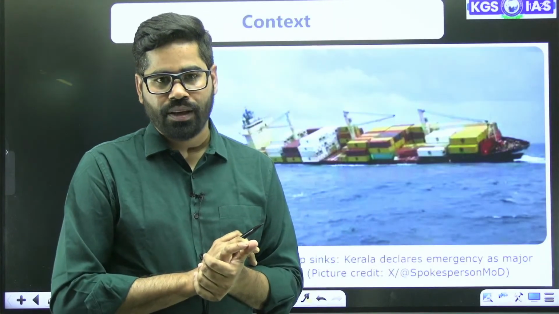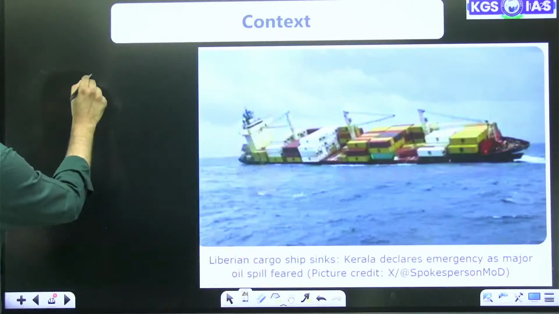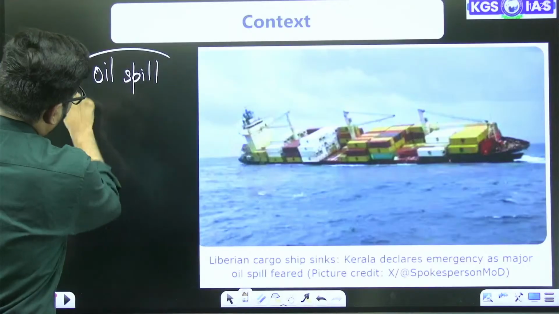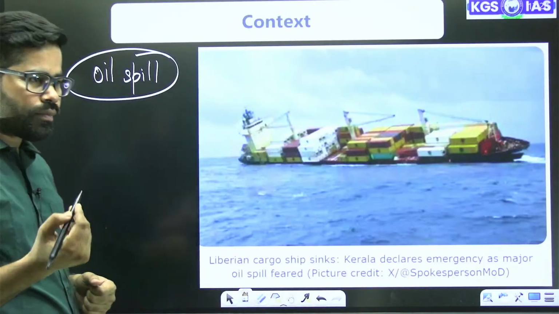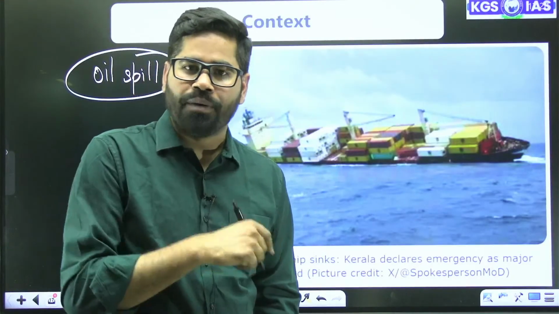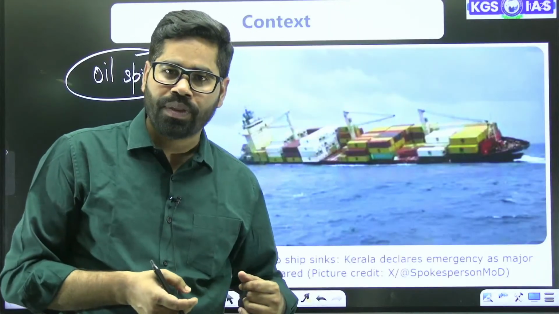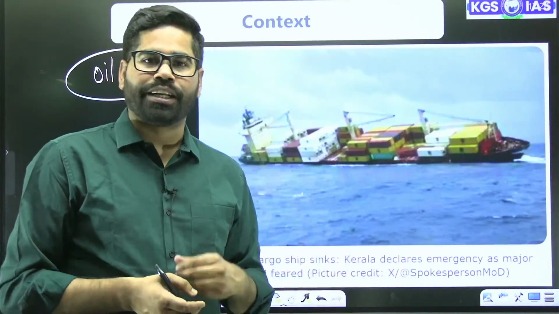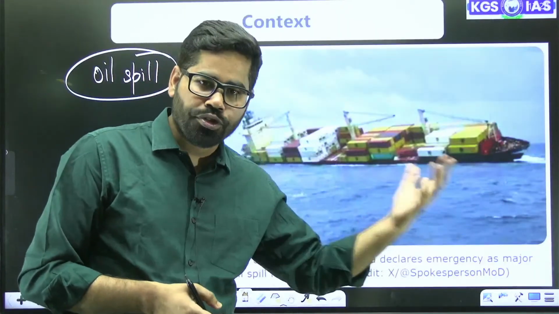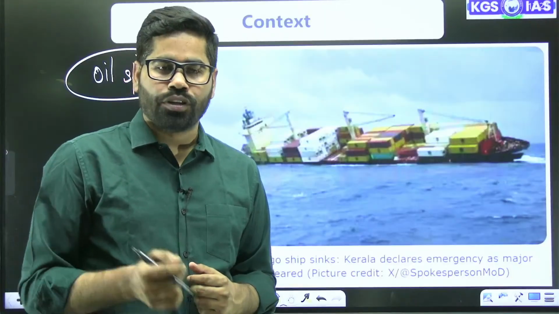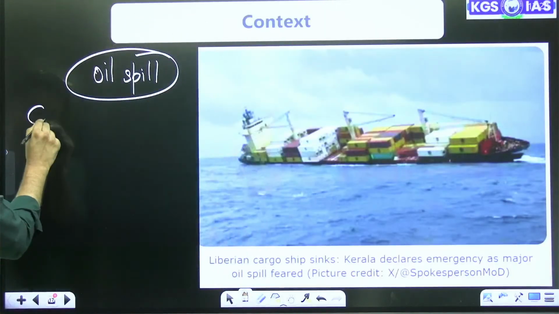Okay. So when we talk about the oil spill, you all know that oil is lighter than water. Oil spill may happen due to multiple reasons like submergence of ships. It can also be due to drilling in the offshore areas. Pipeline leakage can also be there. So there are multiple causes of it.